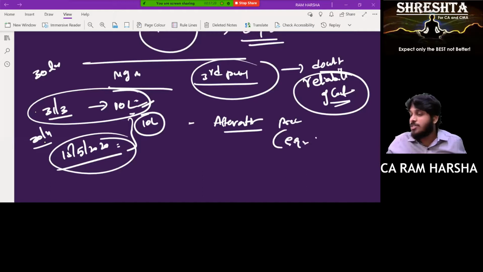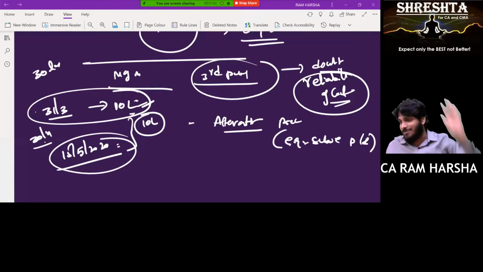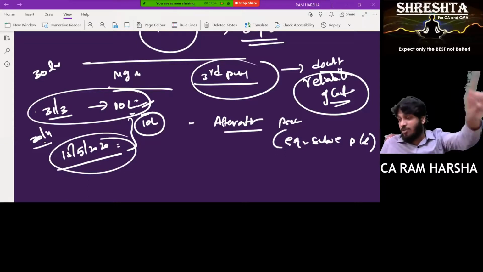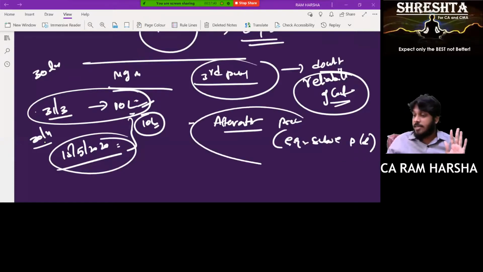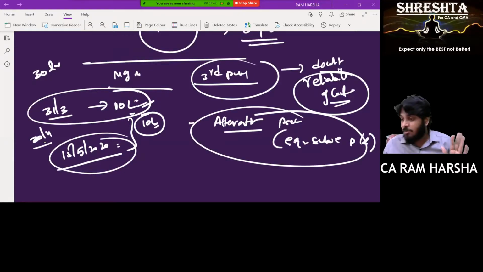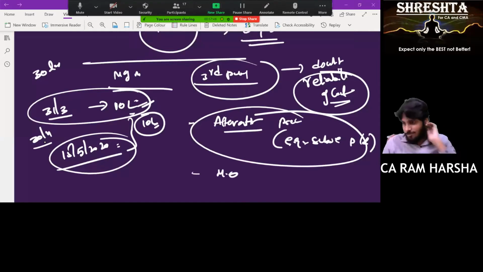Examples of alternative procedure: subsequent payment or receipt, subsequent settlement of transaction, subsequent settlement of outstanding balance. That's a confirmation. Suppose you felt this 10 lakhs is also dummy, then you found the alternative is also not reliable. Then you give a modified opinion. Are you clear? Yes, sir. With this, SA 505 is also over, completely done.